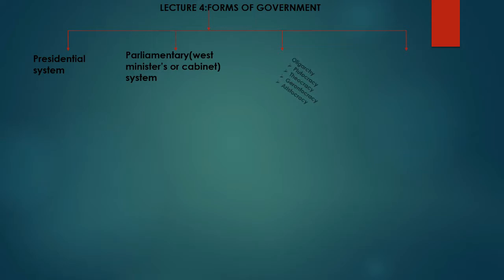And finally, today we'll be talking about monarchy. So monarchy is a form of government in which a king or an emperor is in charge of the government. So a monarchy is a form of government in which the king, the queen, or an emperor is in charge of the government. And there are two types of monarchy. One, we have the absolute monarchy, and two, we have the constitutional monarchy.